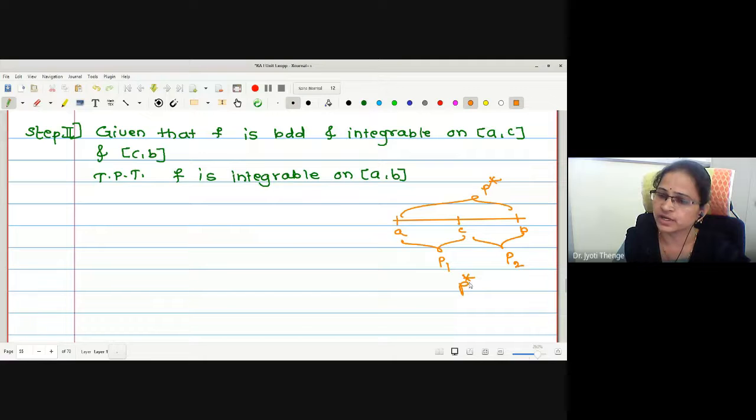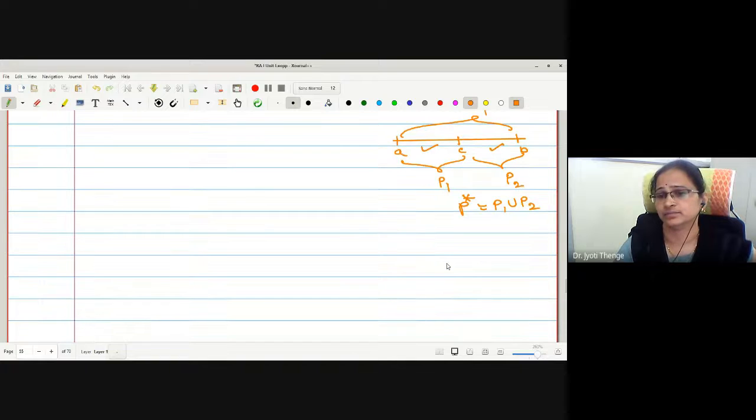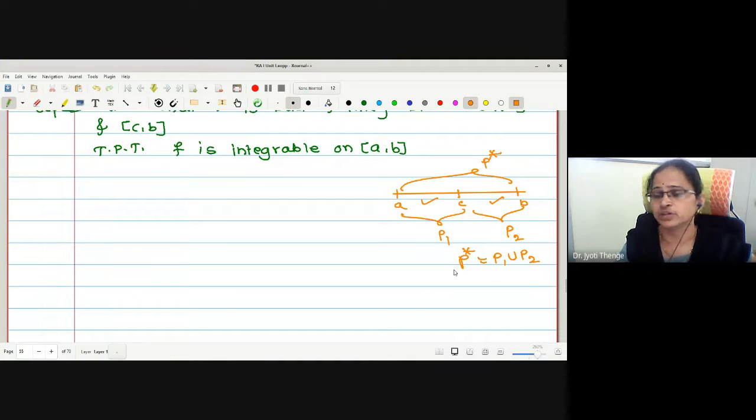For a clear relation, we know partition P star is P1 union P2. Now the function is integrable on AC and CB. Therefore, what about the condition of integrability? May I say the condition of integrability is true for P1 and P2 for the function f, right? And we wanted to prove it for P star.